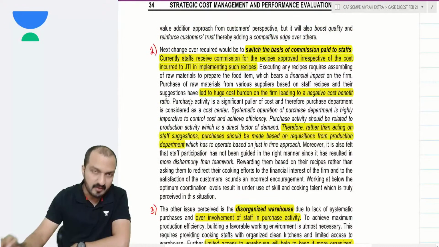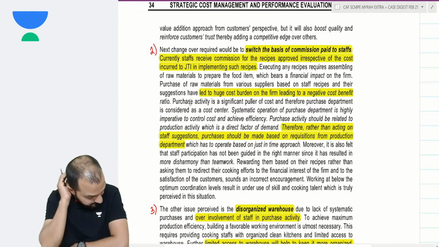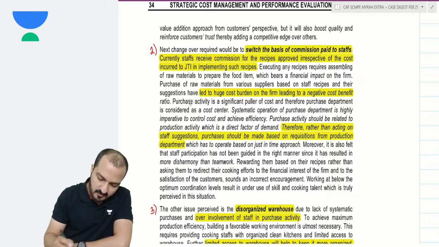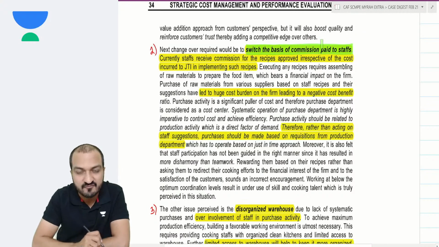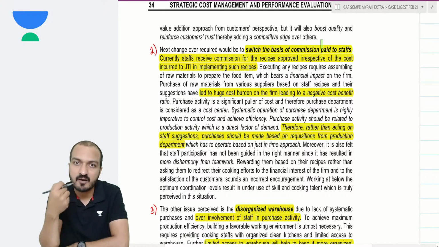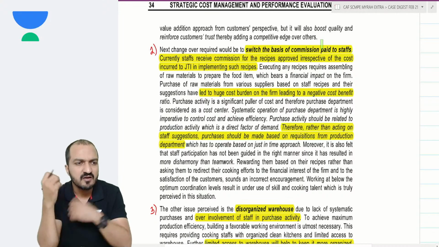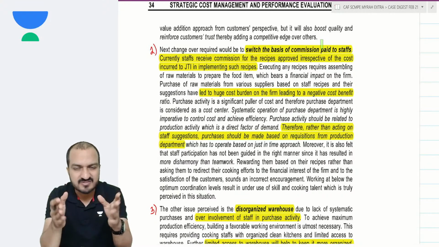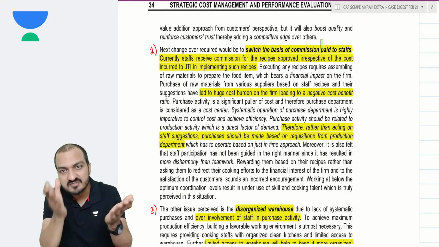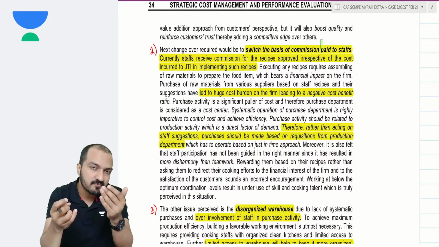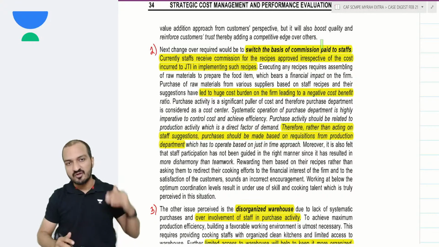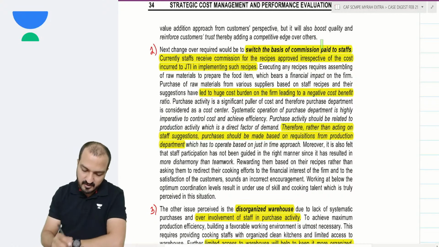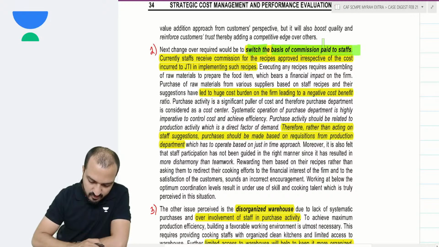I said that is problem number 1. Second problem is that you need to change the basis of commission paid to staff. Right now, you are giving them bonus for the recipes which get approved. Because of that, every staff member tries to recommend recipes and make his recipes in order to get them approved. And that is why there is too much rush in the kitchen, and too much clutter in your material warehouse also. So you need to change the basis of commission paid to staff.